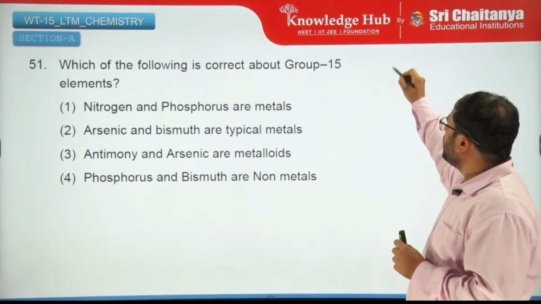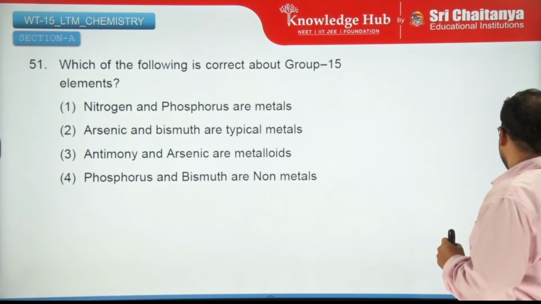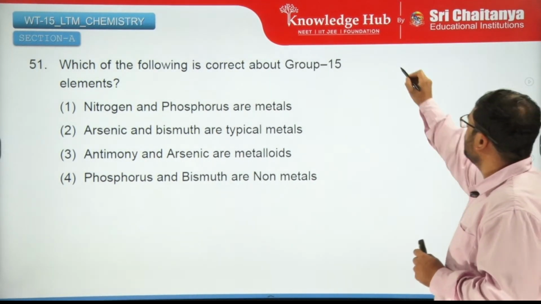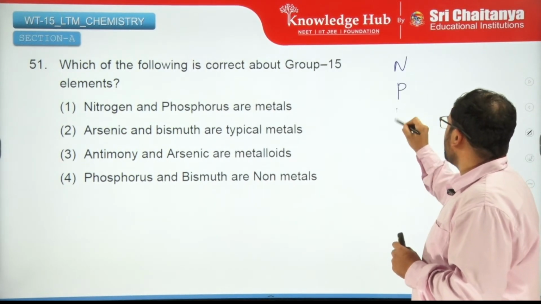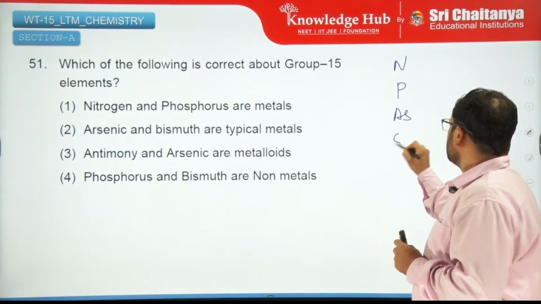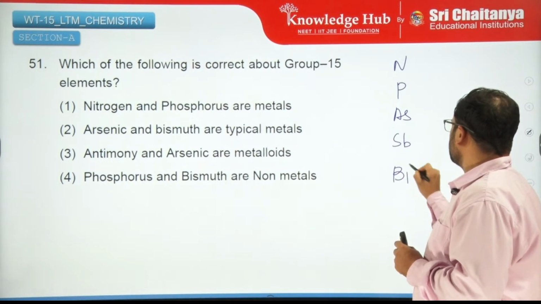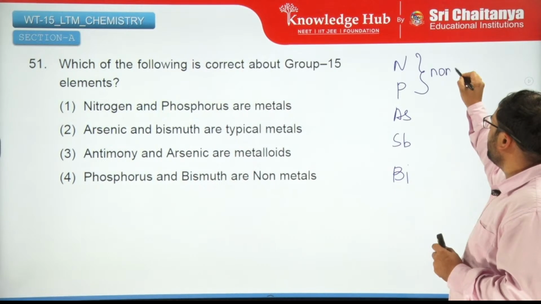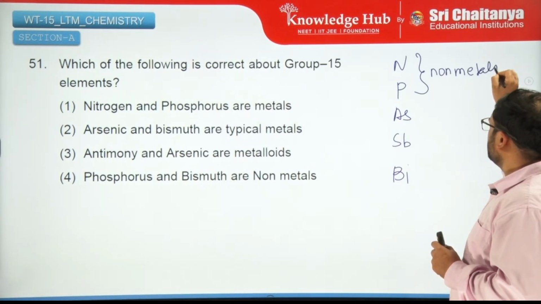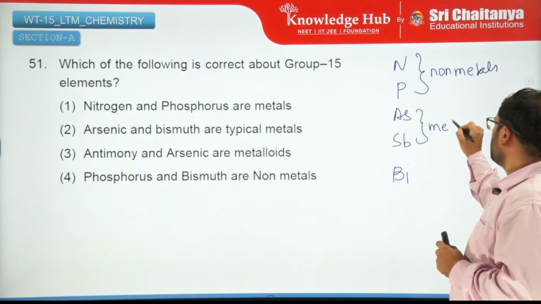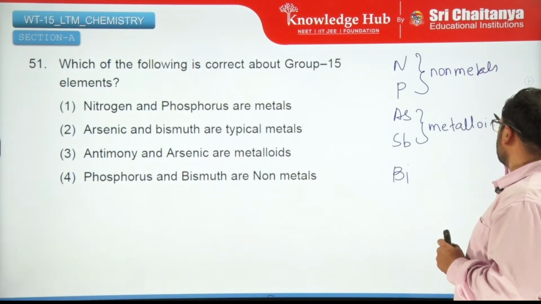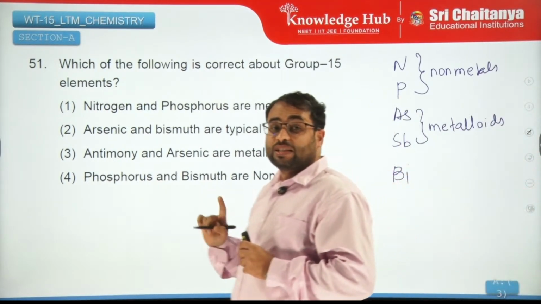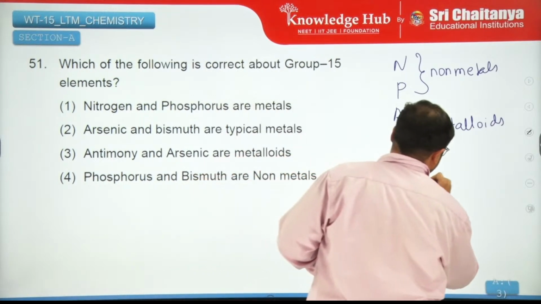So group 15 are nitrogen, phosphorus, arsenic, antimony and bismuth, right? Now here nitrogen and phosphorus are non-metals, arsenic and antimony are metalloids and bismuth is a metal.